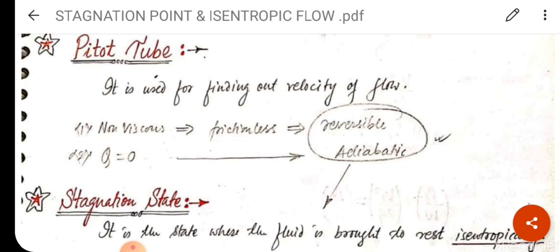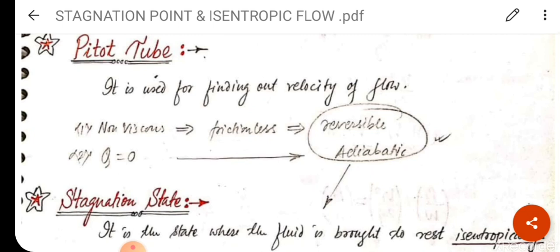What is a stagnation state? One term here is isentropic flow. Isentropic means entropy remains constant. If you see the TS diagram, the line is vertical, meaning there is no change in entropy.